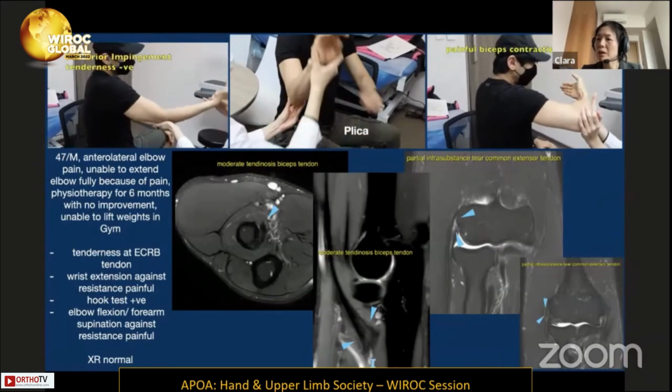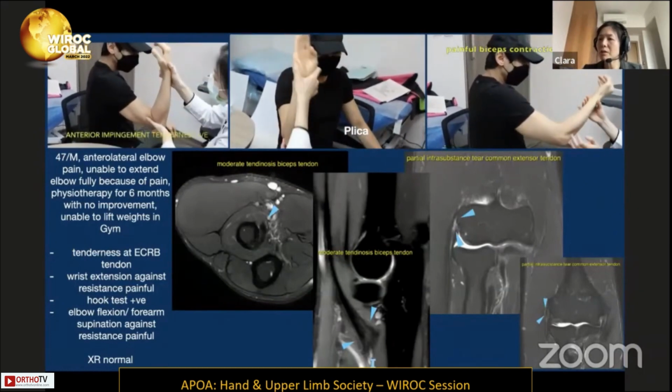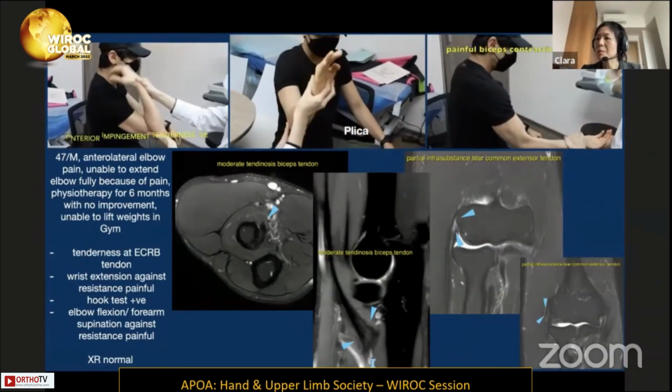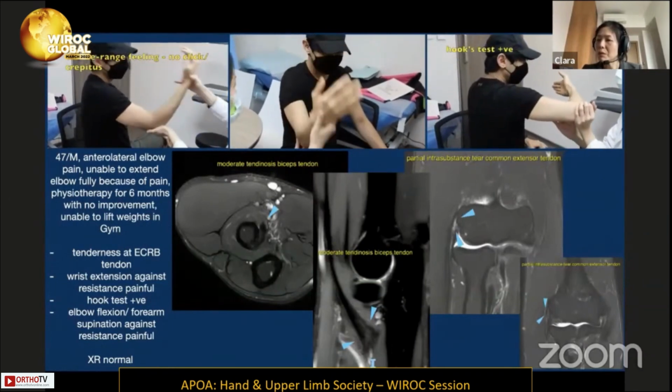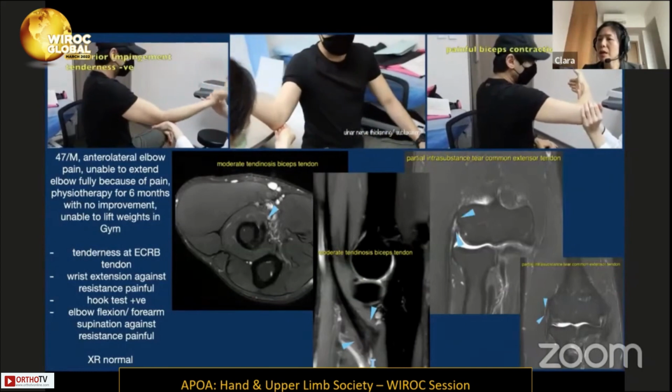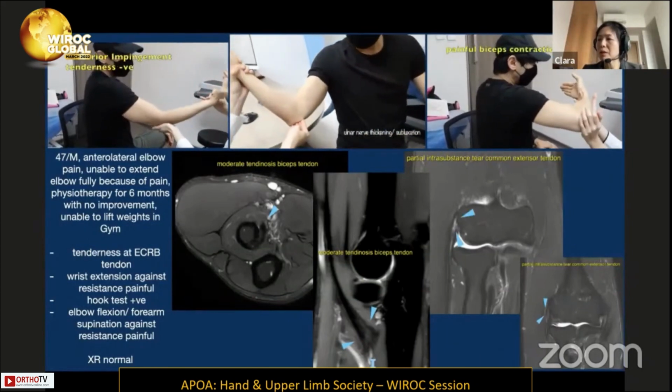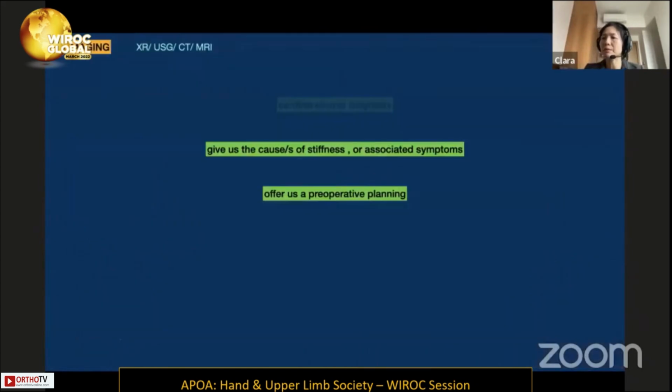However, the MRI clearly showed that the patient had distal biceps tendinosis and also a partial tear of the common extensor tendon. So further imaging confirms our diagnosis, and we know how to treat the patient despite the clinical signs not being obvious.